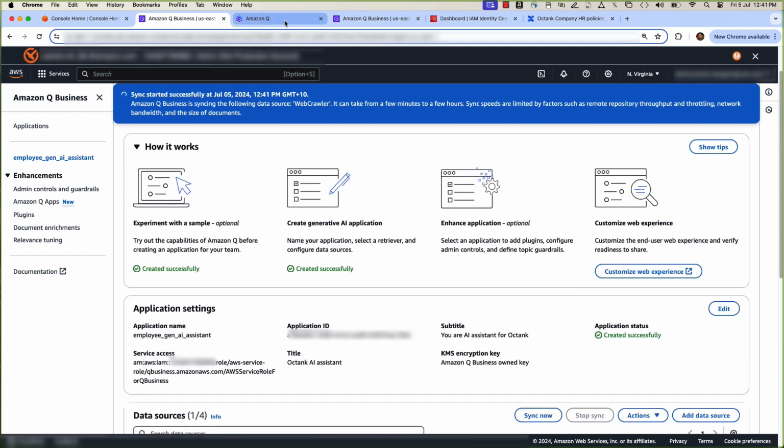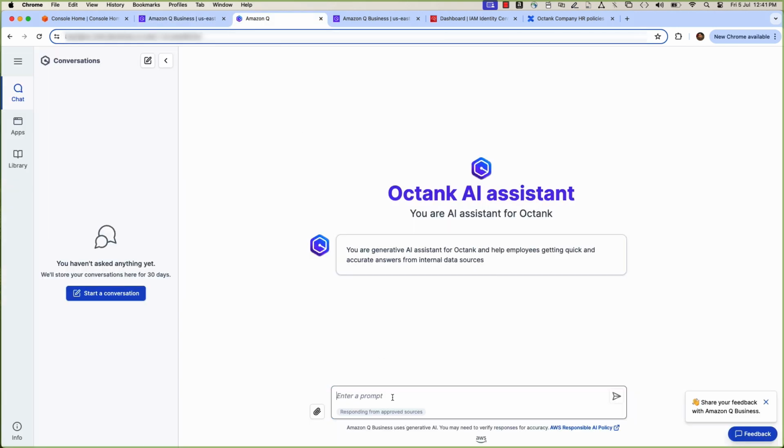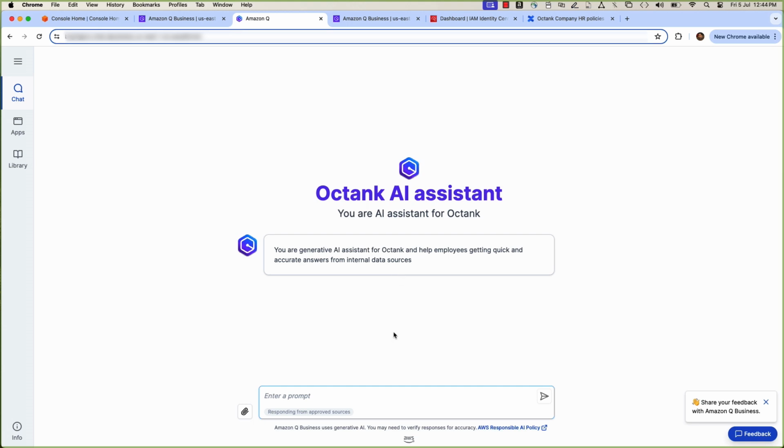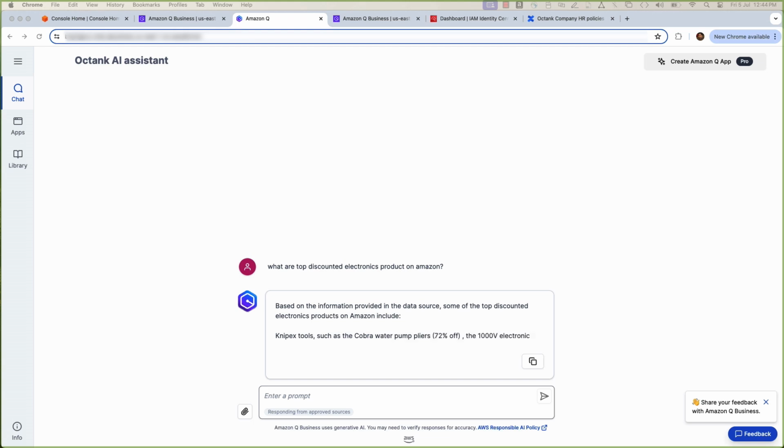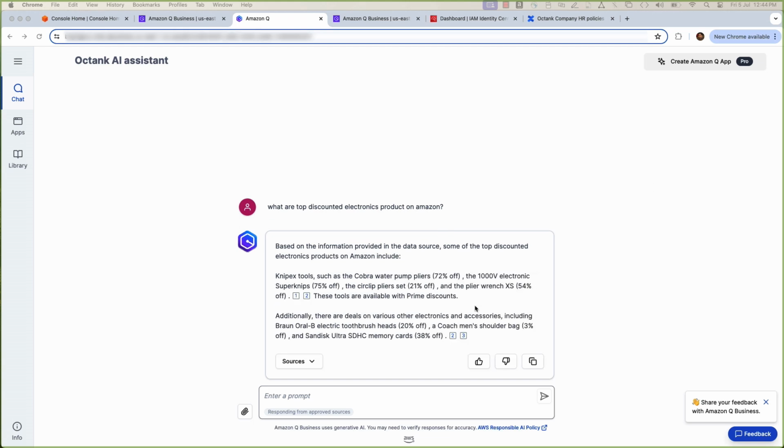First use case, validate the web crawling data. Remember we indexed amazon.com.au to Q Business application. Question, what are the top discounted electronics products on Amazon? Here you see the response from Q Business with source citation. You can validate and track the data source.